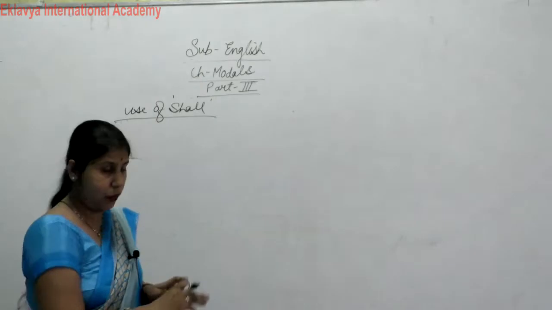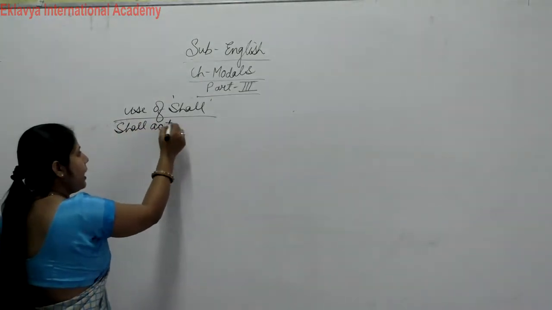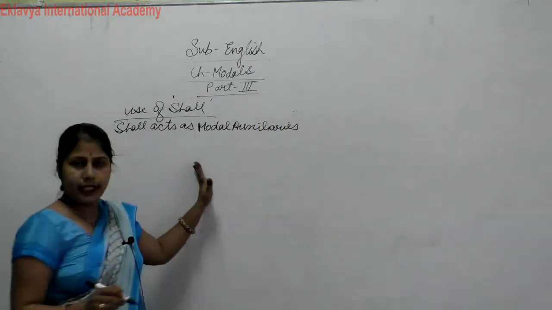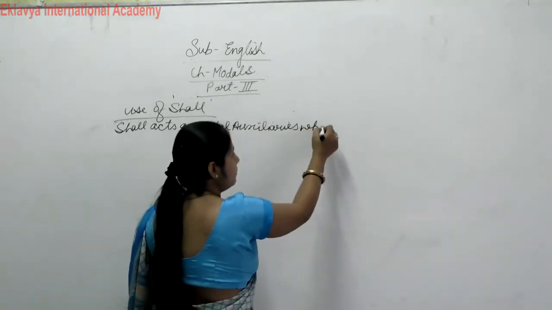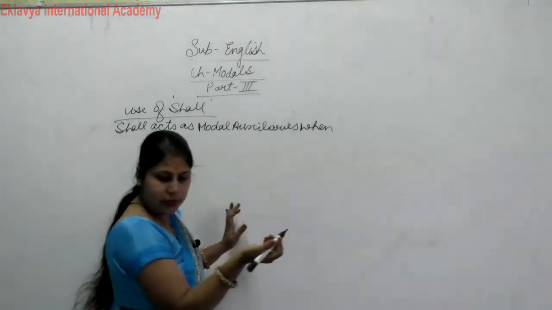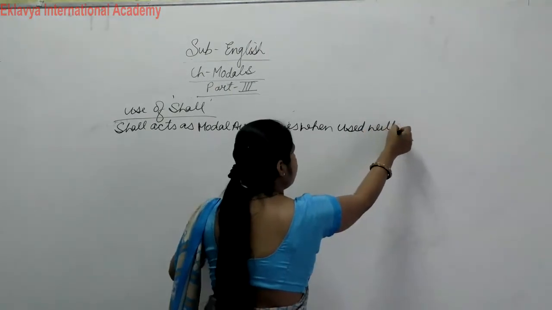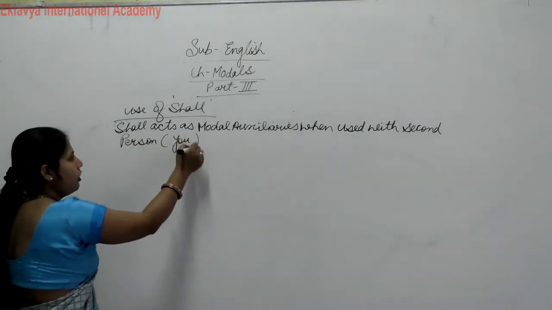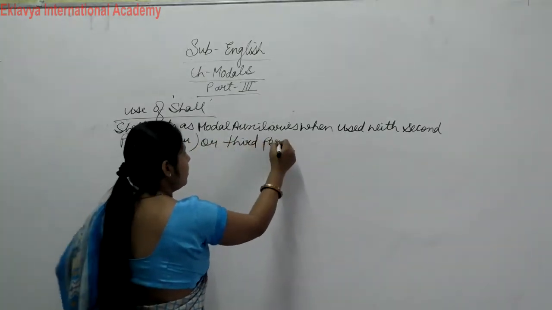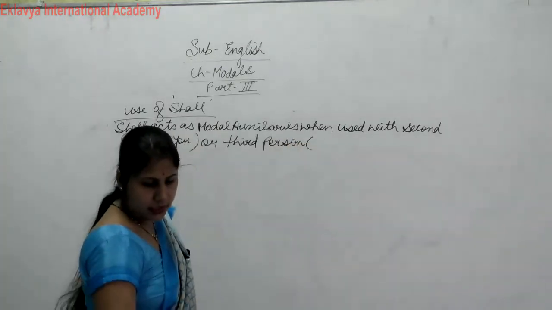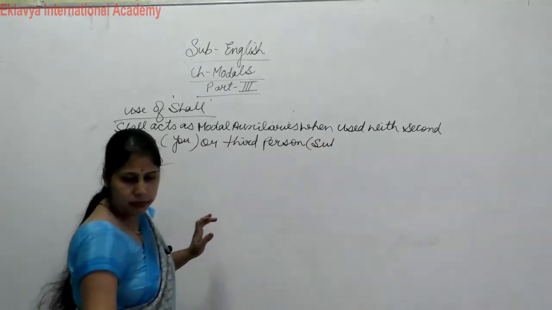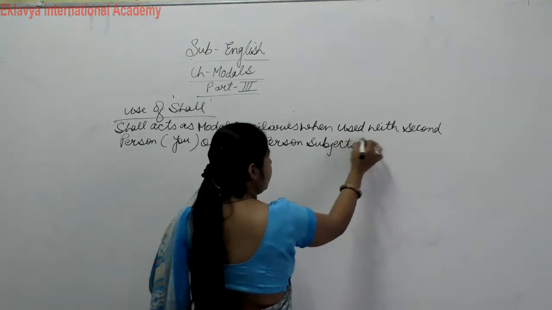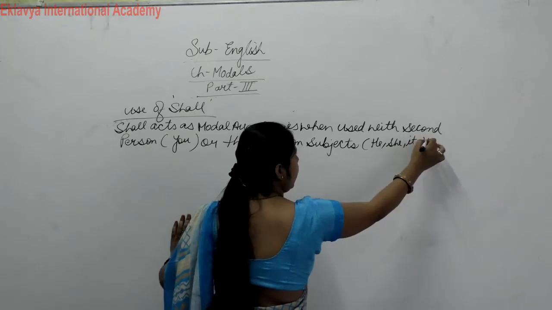Shall acts as a modal auxiliary when used with the second person you or third person subjects, he, she, it, they, etc.